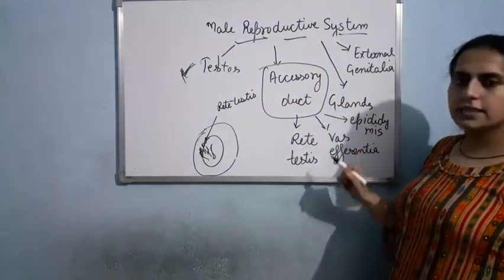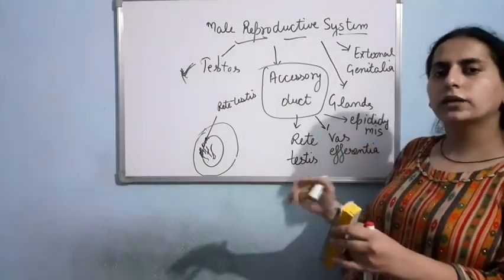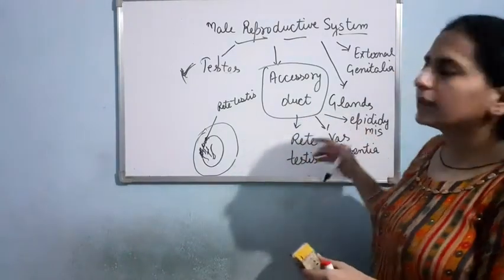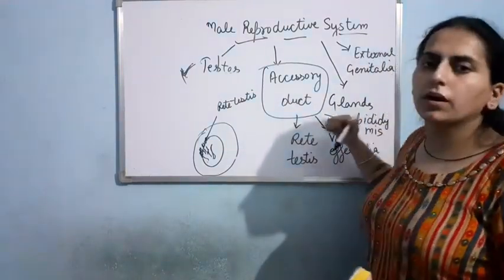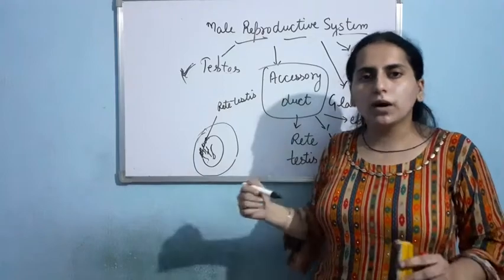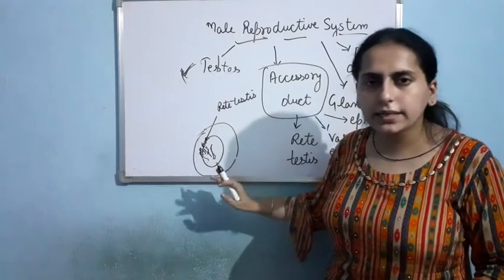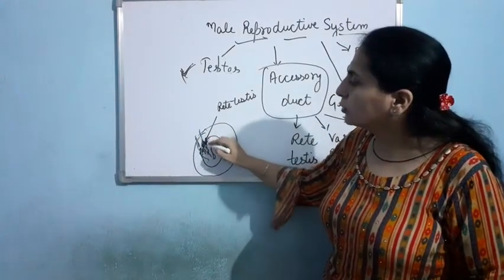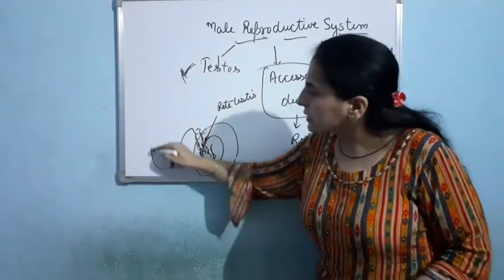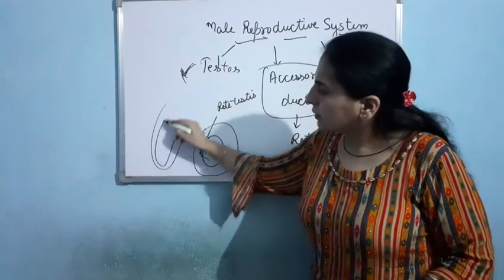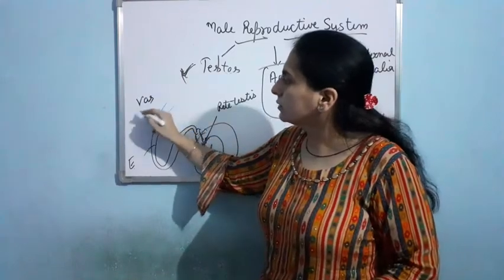Now this rete testis will open into the vas efferentia. The vas efferentia will open into the epididymis, and then finally the epididymis will open into the vas deferens, and they will take the sperm. They will help in the transfer of the sperm. Clear? From the testes the sperm will enter into the rete testis, and after that they will enter into the epididymis. Suppose this is the epididymis, and then they will lead into the vas deferens.